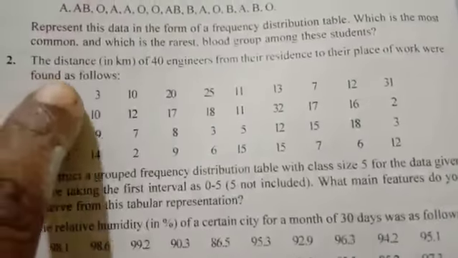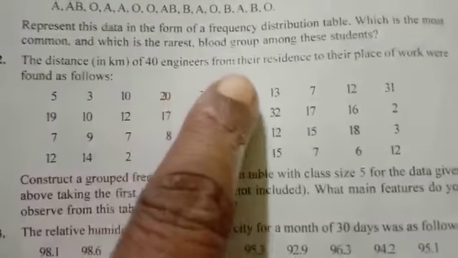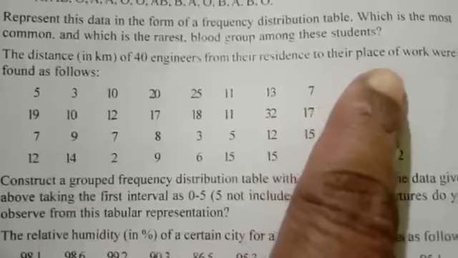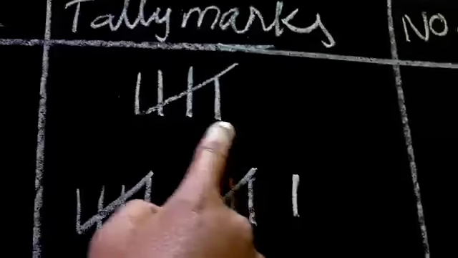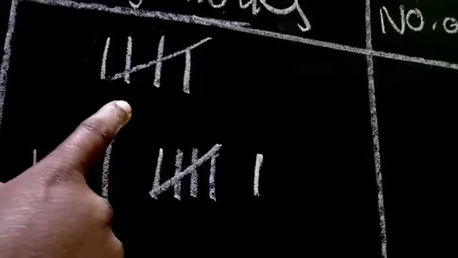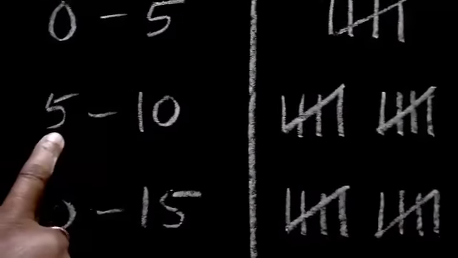Second question, the distances in kilometers of 40 engineers from their residence to their place of work were found as follows. All this is in kilometers they have given. Construct a grouped frequency distribution table with class size 5 for the data given above, taking the first interval as 0 to 5. 5 is not included. That means 0 to 4 you have to tally mark, you have to write like this, 0 to 4. Then when 5 comes, we have to put it in this place. Then when 10 comes, we have to put it in this place.